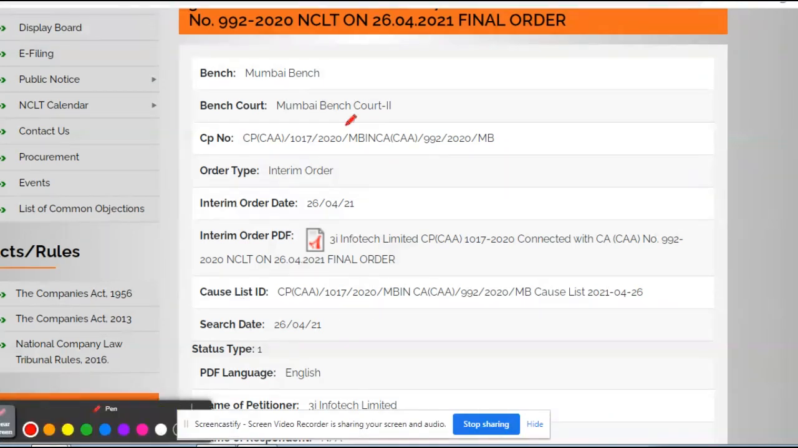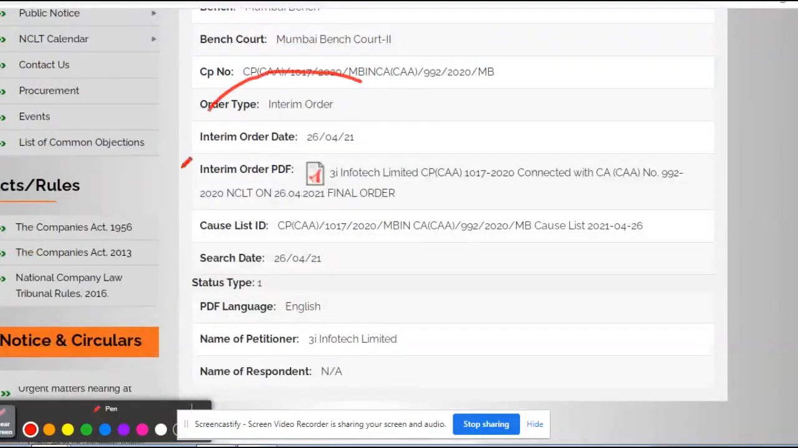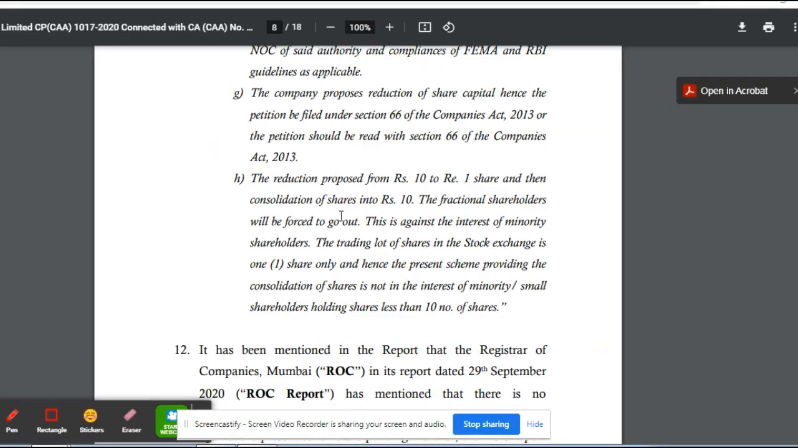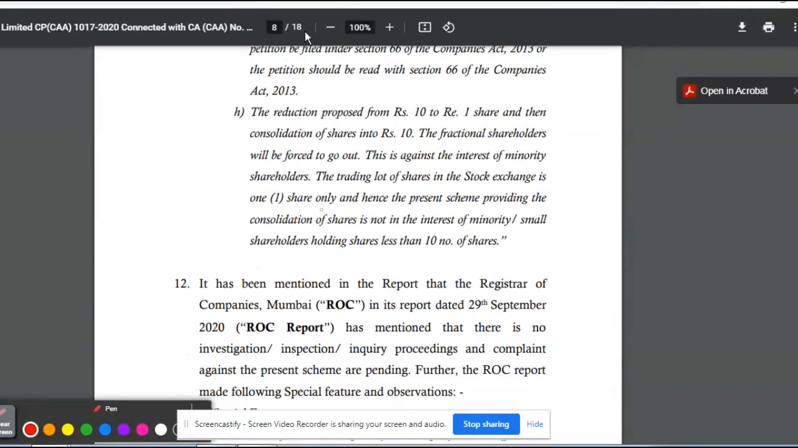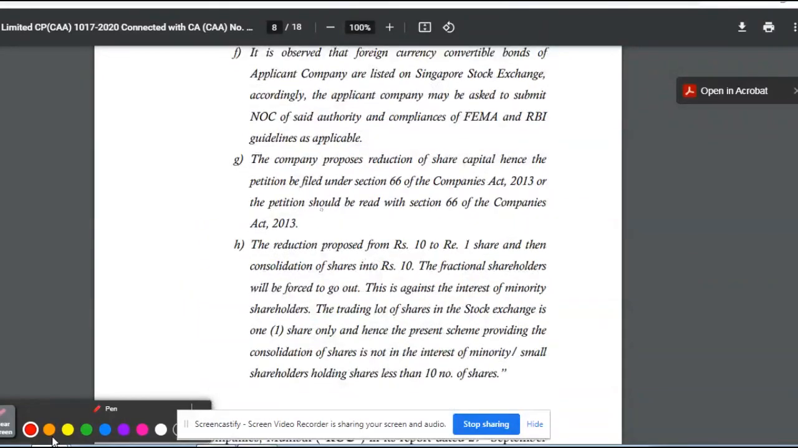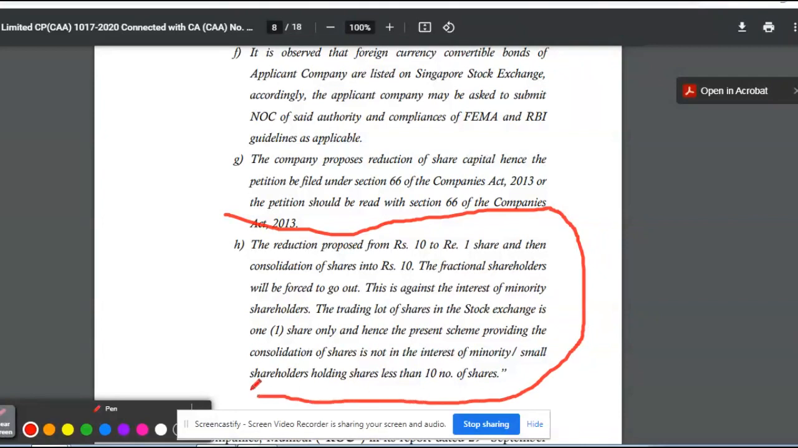Now you can see we are currently on the NCLT website, and this is the final order. So we are going to discuss the final order. You can see this NCLT order. On page number 8, you can see what exactly the SOA says. Here you can see the capital reduction proposed from face value 10 to face value 1, and after that it will again be consolidated to face value 10. So we are going to do a detailed study, and you will come to know exactly what this SOA says. I'll show you the exact detailed study.